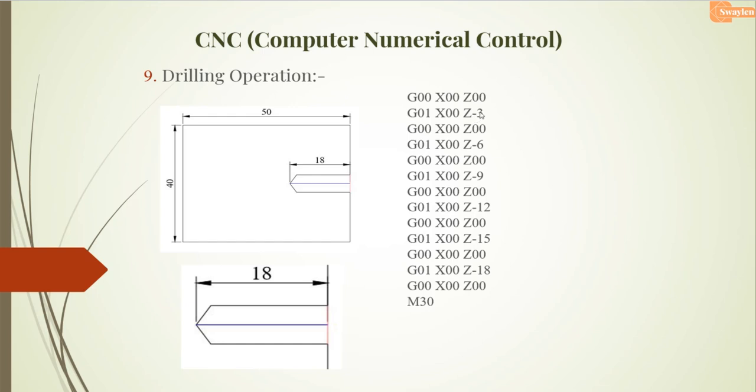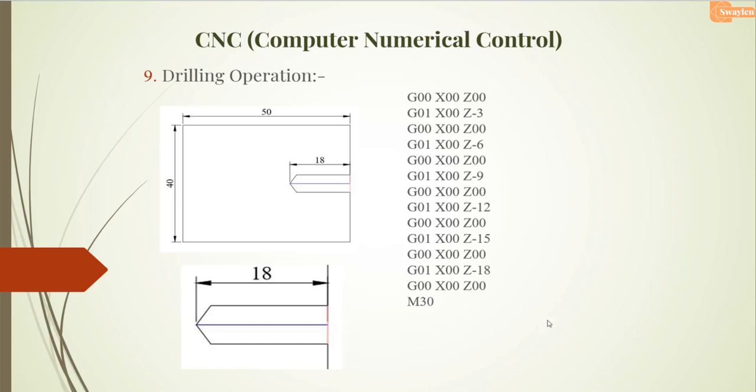You will see the Z value is minus 3, in next the Z value is minus 6, in next Z value is minus 9, minus 12, minus 15, minus 18. Now the tool moves again. G00 means home position and M30 means the program end.